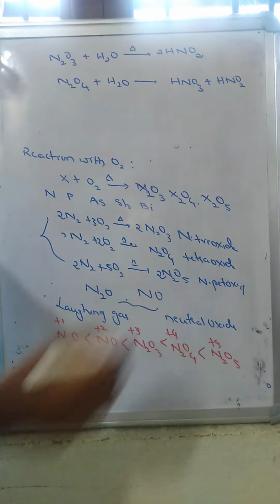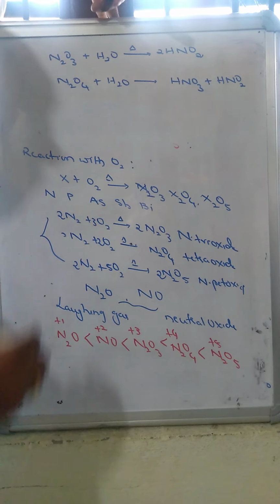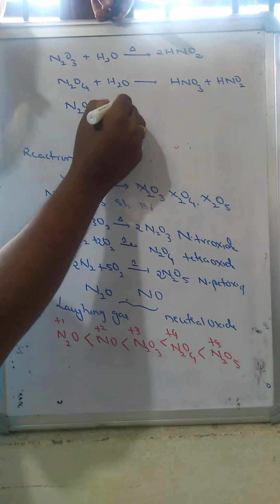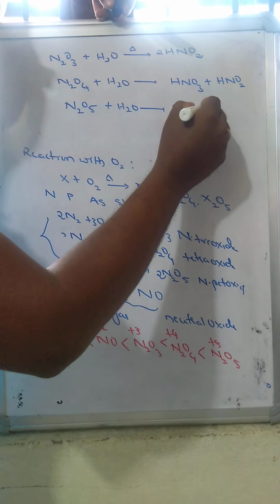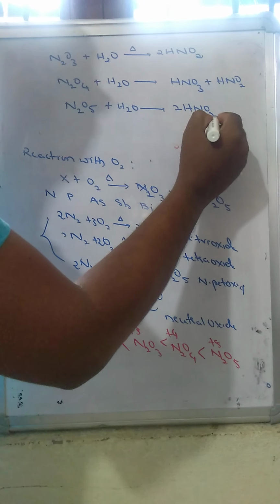Whereas nitrogen pentoxide, when dissolved in water, leads to formation of 2 moles of nitric acid.